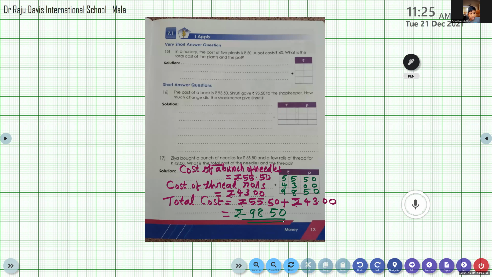Ma'am, the 18th question answer is that Daksha can buy flowers and fruits. We have to find out different combinations, my dear. You read the question, mute your device, read the question carefully and find out the answer. Simple.